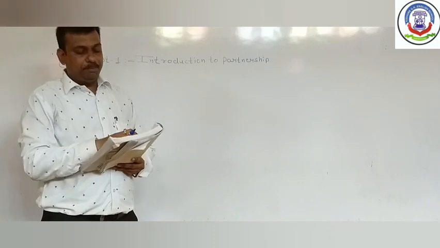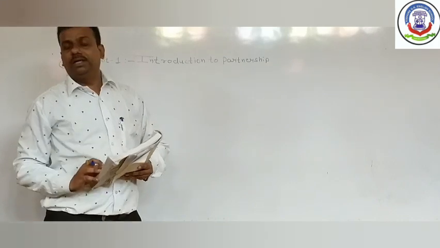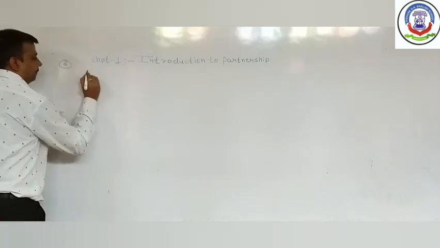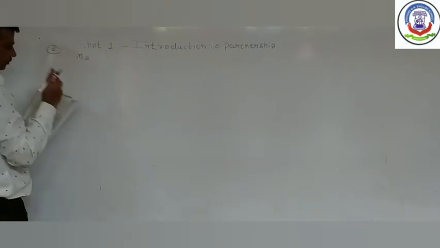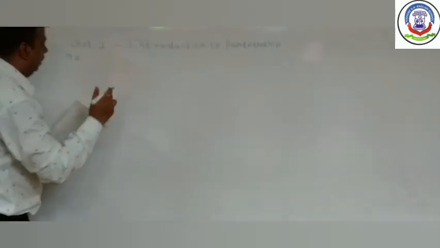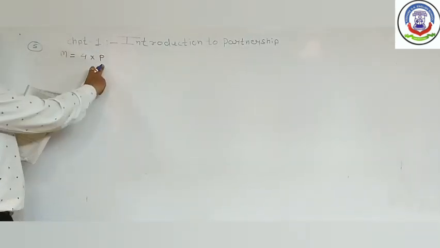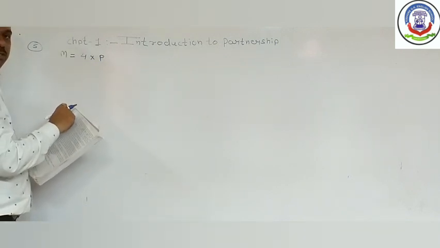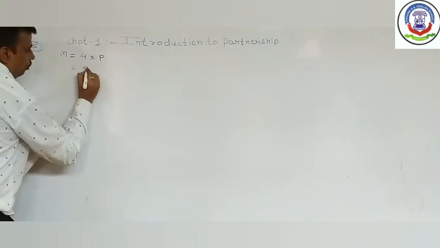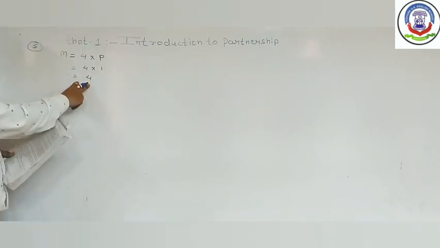It is given in the sum that Mehta received his share 4 times of Pandya. It means we have to suppose Pandya's ratio. Mehta receives his share 4 times of Pandya, which means 4 multiplied by P. Now we suppose Pandya's share equals 1. 4 multiplied by 1 means Mehta's share equals 4.